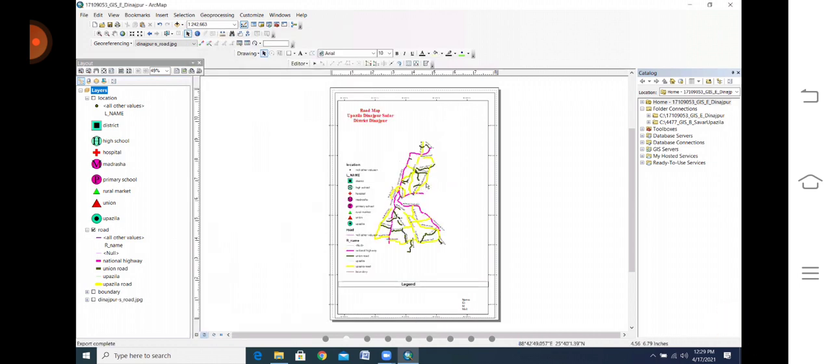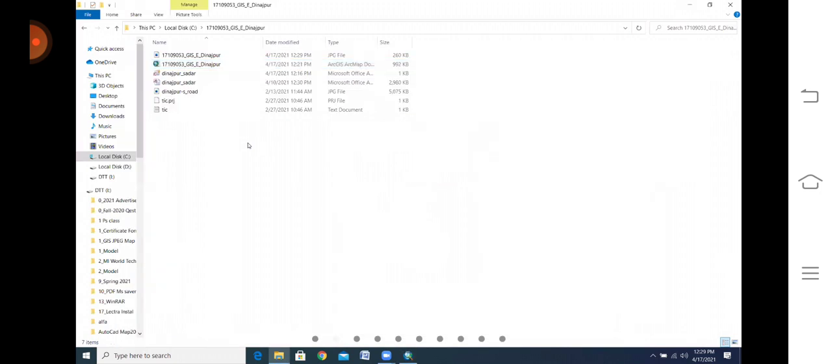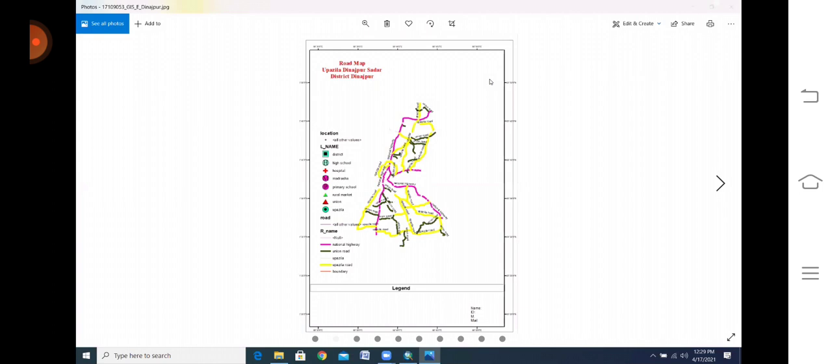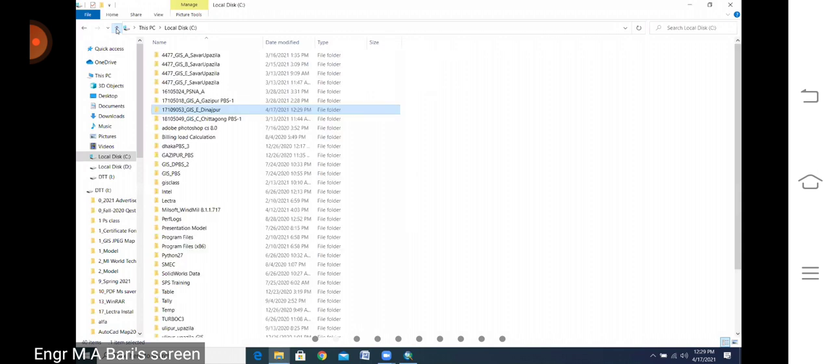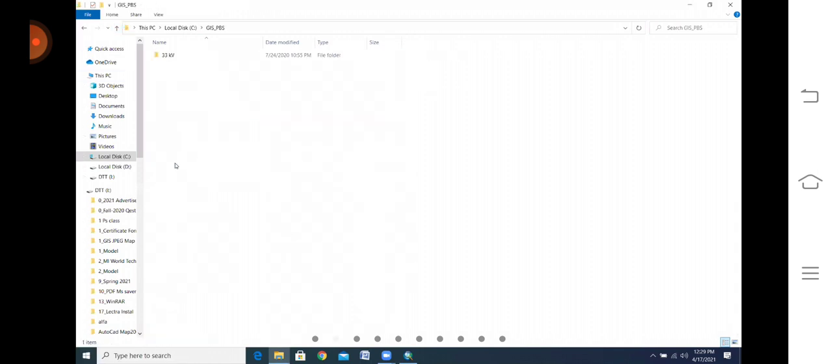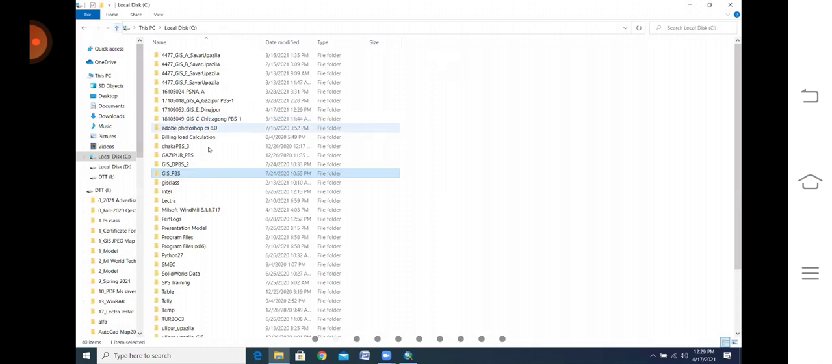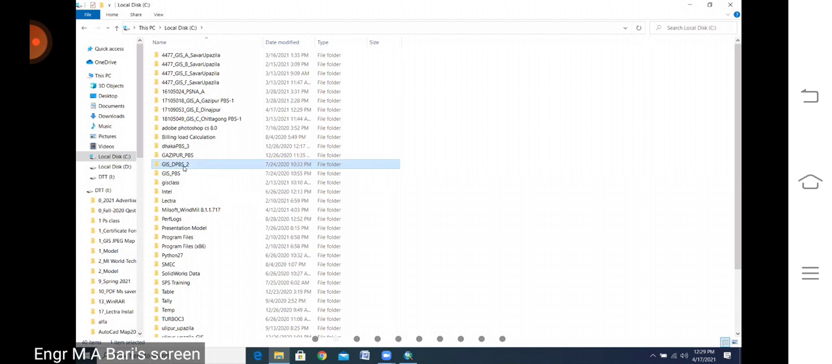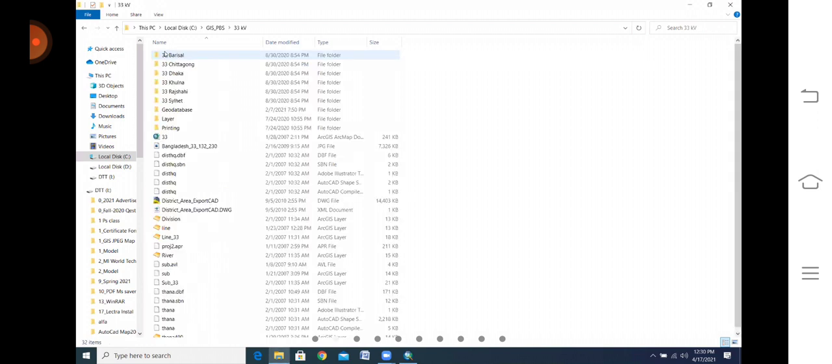Then look at your JPG. Just as an example, I am giving you an example of how to export it. I am opening another file, just copy paste. This is not the exact file.